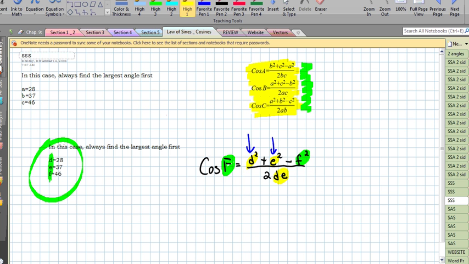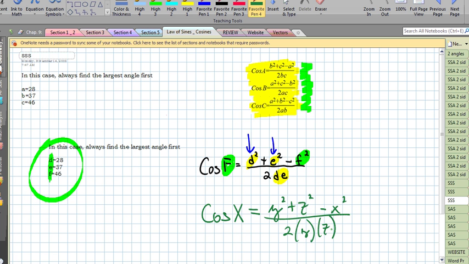So if you analyze all 3 of these top equations, they all really follow the same formula. So if I used x, y, and z, for example, if I did the cosine of x, that would be equal to y squared plus z squared minus x squared all over 2 times y times z. So please be on the lookout if we start changing the letters on you. Don't freak out. Just try to understand the pattern of the law of cosines.